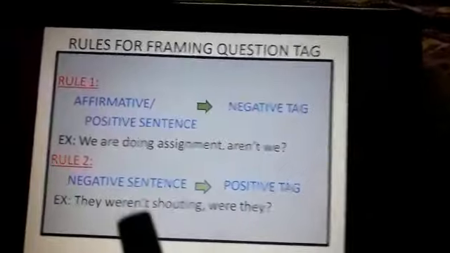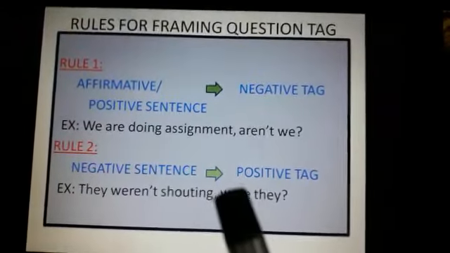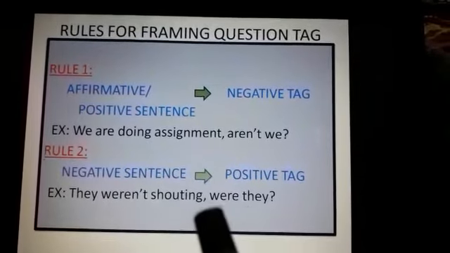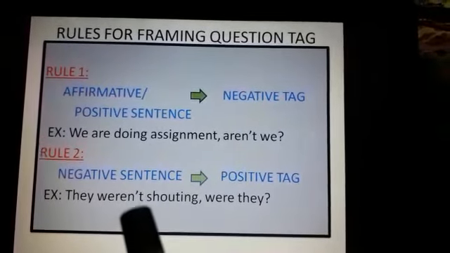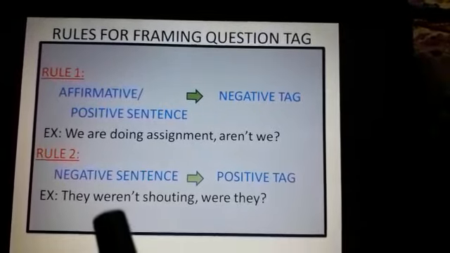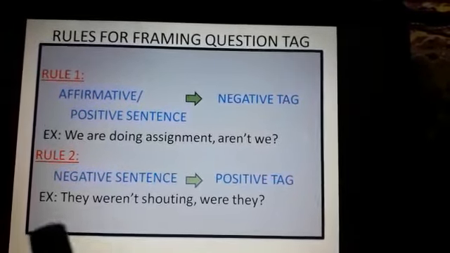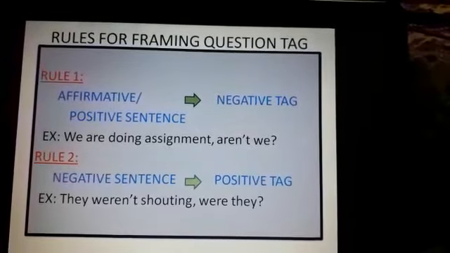Rule 2: Negative sentence. For this we have to give a positive tag. Example: They weren't shouting, were they? Here you just see "not" here. So this is a negative sentence. So we have to use a positive tag. So where is the auxiliary verb? "They" is the pronoun. So, were they?